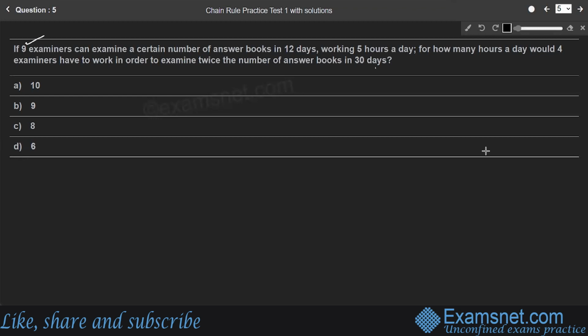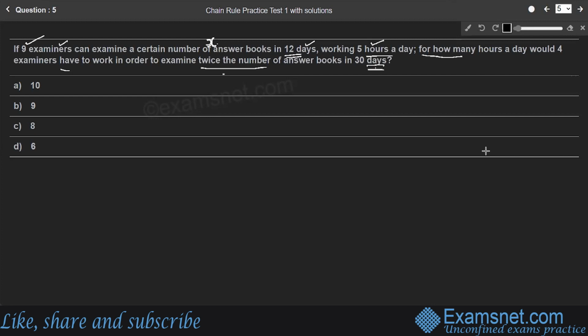Question number 5. If 9 examiners can examine a certain number of answer books in 12 days, working 5 hours a day, for how many hours a day would 4 examiners have to work in order to examine twice the number of answer books in 30 days? Here, students, let us consider the number of answer books corrected to be X.